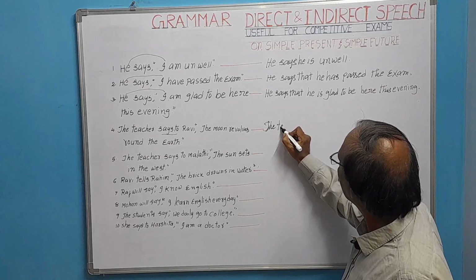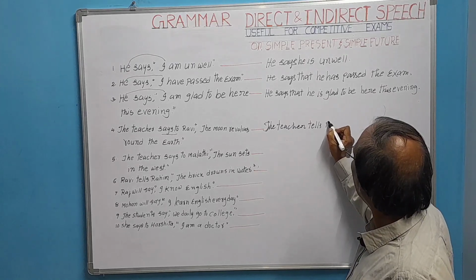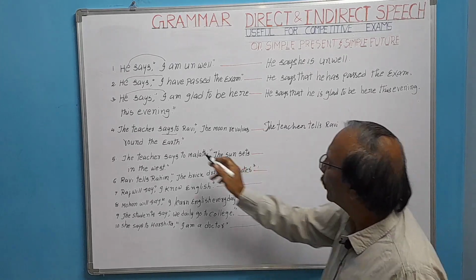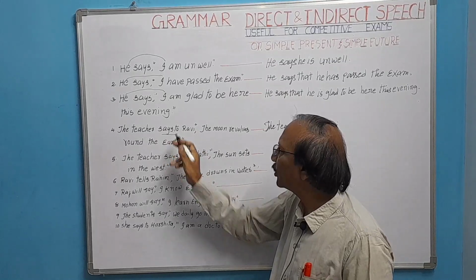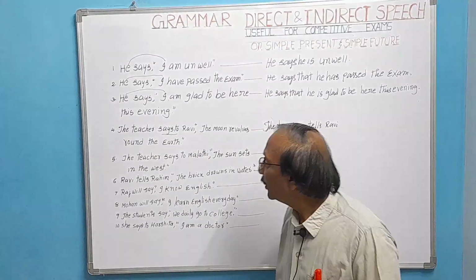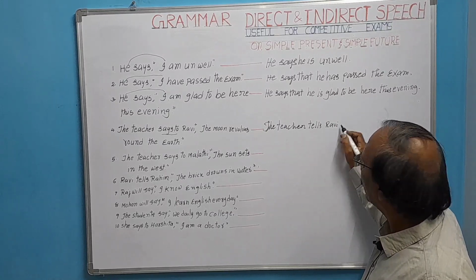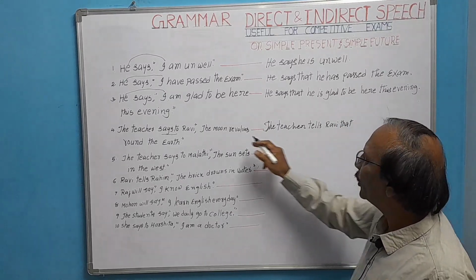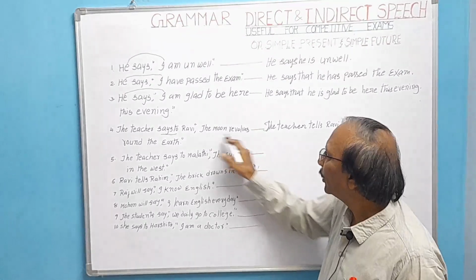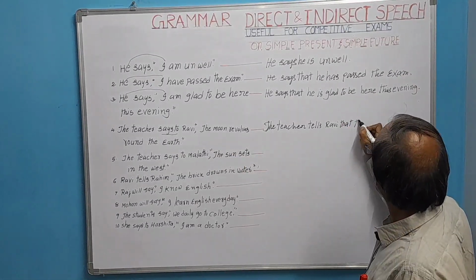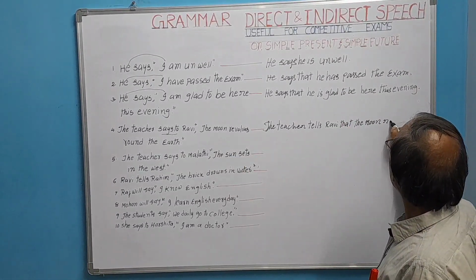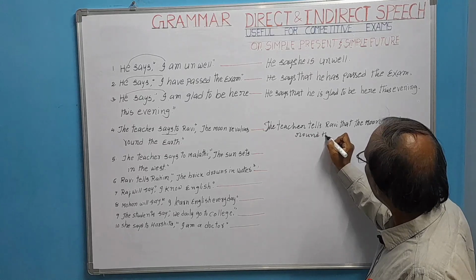We have changed says to tells. The teacher tells Ravi. We should not write tells to. The teacher tells Ravi that, since it is a universal truth, write it as it is. That the moon revolves round the earth.